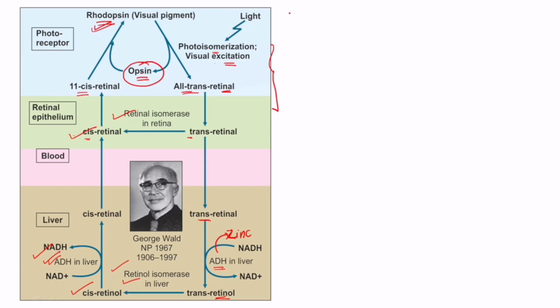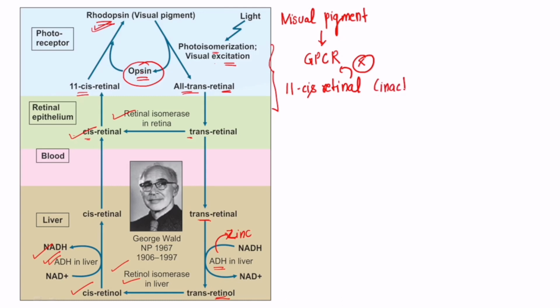Now just let me tell you that विजुअल पिगमेंट rhodopsin, it acts through the GPCR. इसका एक जो मैकेनिज्म ऑफ एक्शन है विजुअल पिगमेंट का, it acts through the GPCR which is the G protein coupled receptor. But this cis retinal, what actually it does is, it locks up this GPCR. ये लॉक कर देता है इस विजुअल पिगमेंट के रिसेप्टर को, and therefore due to this reason this visual pigment actually happens to be in the inactive form.